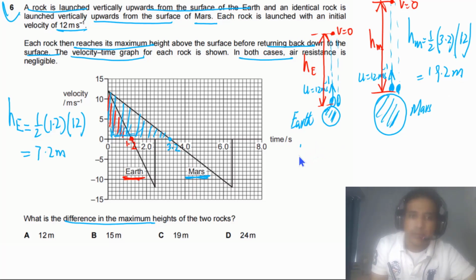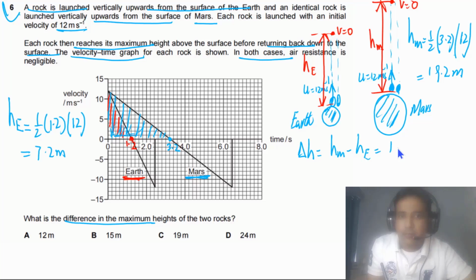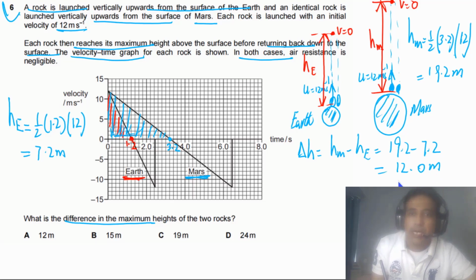So we need to find the difference, delta H. Delta H will be equal to HM minus HE, and if we solve this one we have 19.2 minus 7.2 meters, so we will get 12 meters. So the height difference is equal to 12.0 meters. So our final answer for this one has to be A.